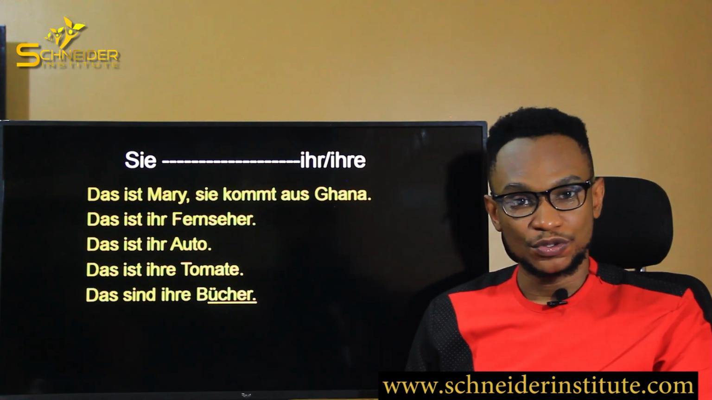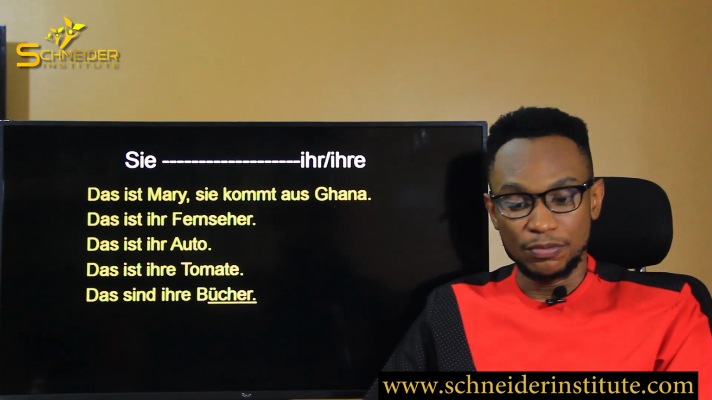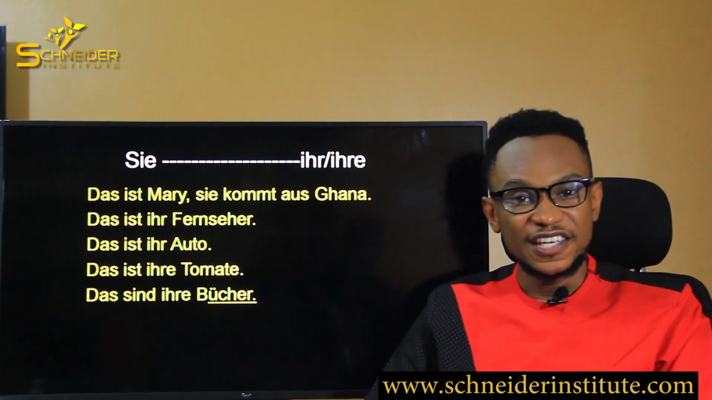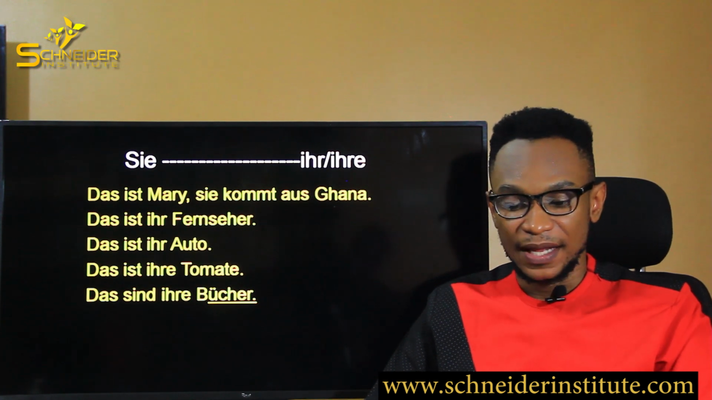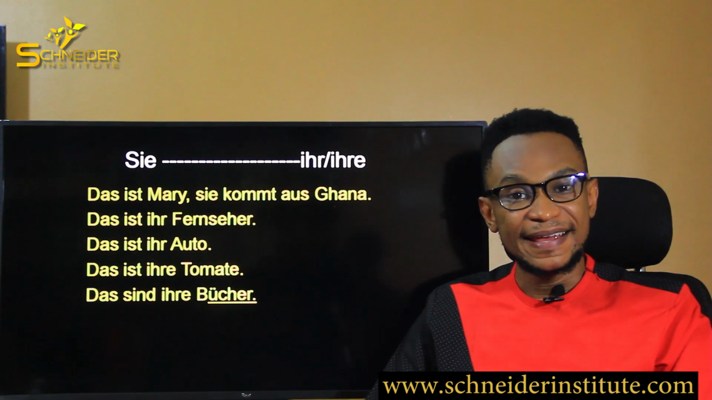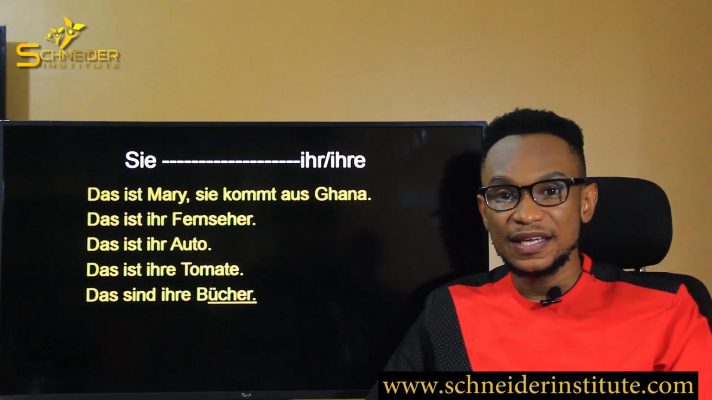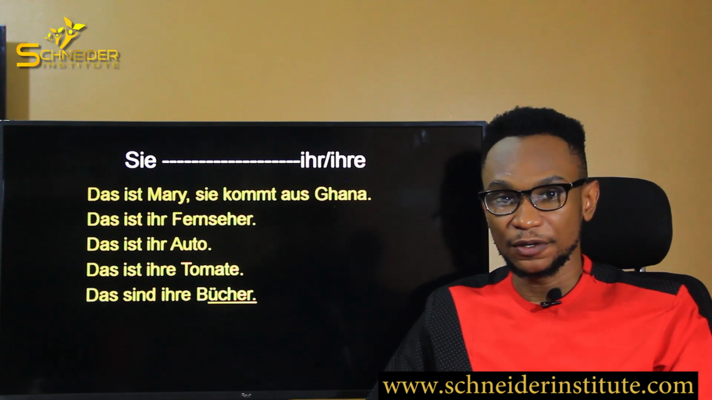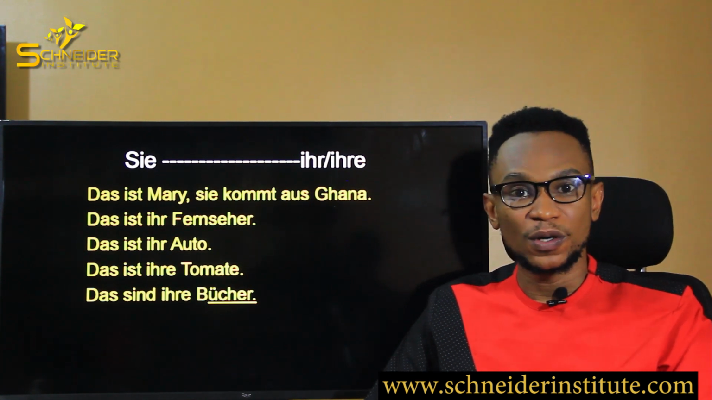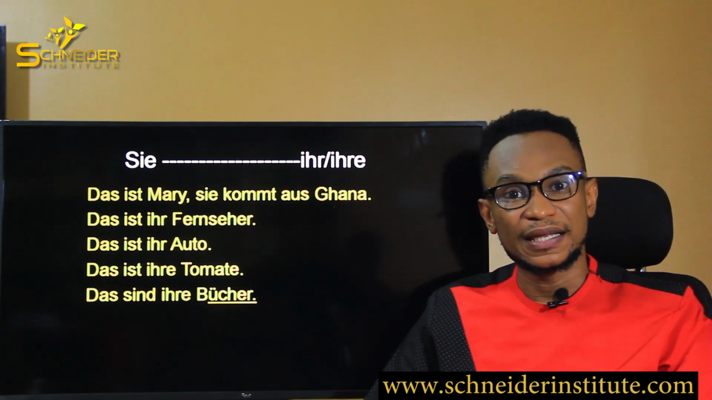That is ihre Tomate. Ihre Tomate because Tomate is feminine. Die Tomate. Und das sind ihre Bücher. Das ist Mary. Sie kommt aus Ghana. Das ist ihr Fernseher. That is her television. We use ihr because Fernseher is masculine, don't forget. And it would be very wrong to say ihre because Fernseher is masculine.